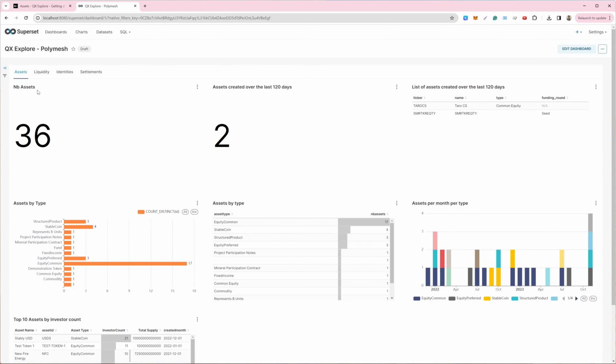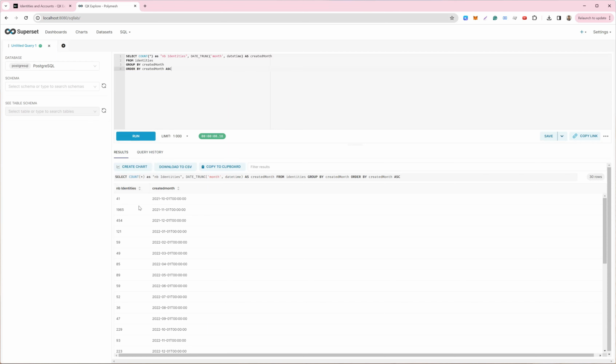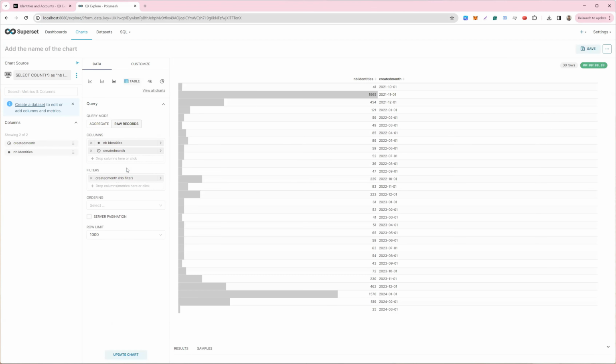For example, if we go to identity and we want to generate a visual for identity created per month, we'll just copy the query here, go to the SQL lab, and run the query. As you can see, we'll have the results here, and we'll create a chart.